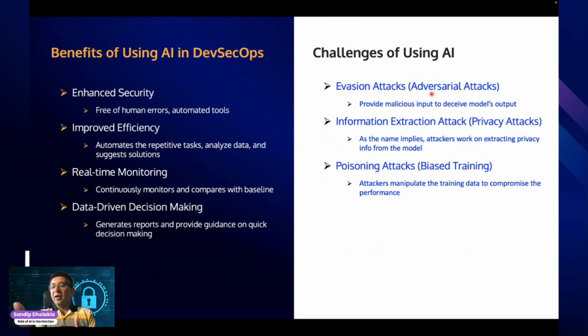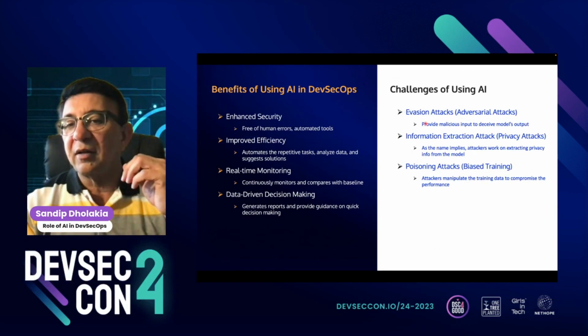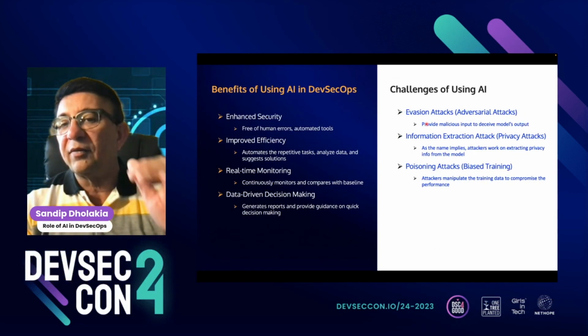And this number one and the third one, the biased training attack and the poisoning attack, both sound very close to each other, and they are. But the fundamental difference here is that this happens in the AI tool itself, on the model itself, when it's already in production and being used.